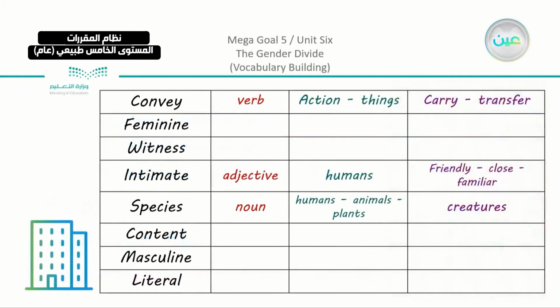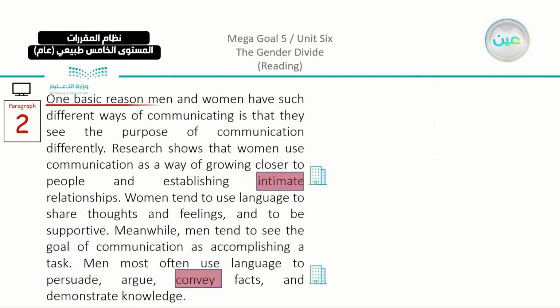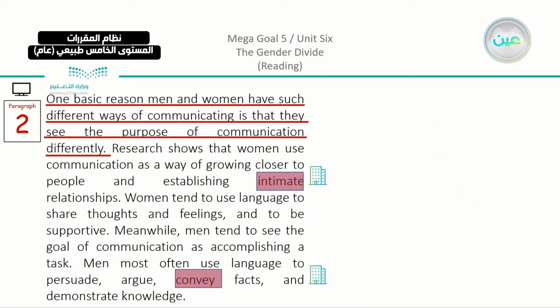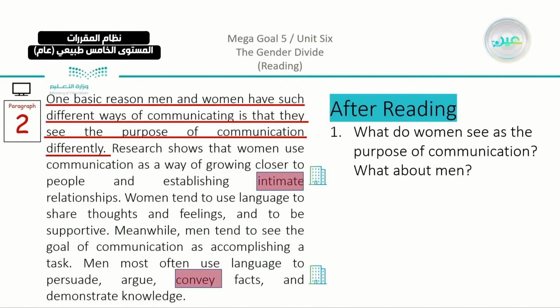Now going back to our paragraph, of course we have here our table. The topic sentence is, one basic reason men and women have such different ways of communicating is that they see the purpose of communication differently. So why do people communicate? Women have different reasons than men. And actually, we have one of our questions in the book, which is, what do women see as the purpose of communication and what about men?